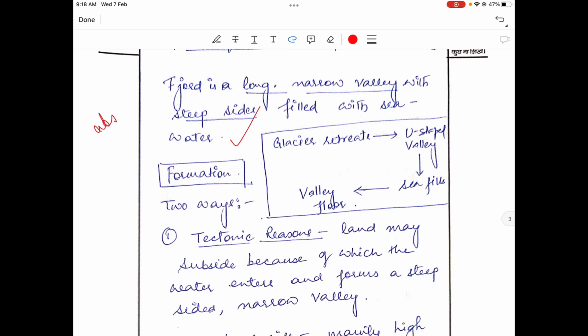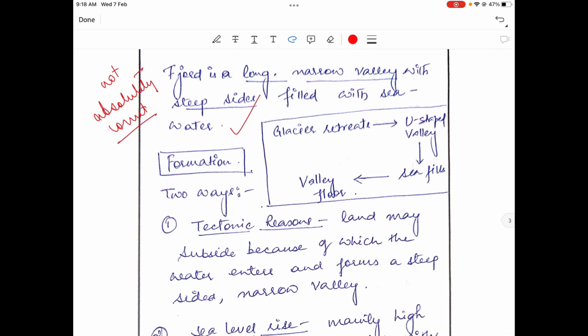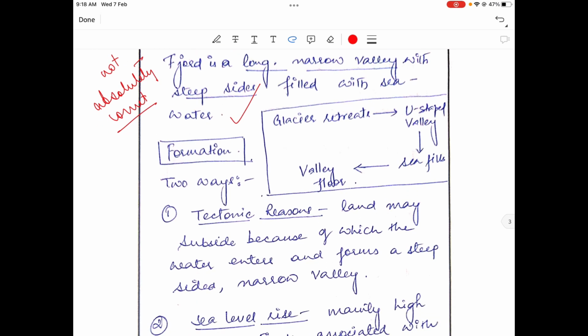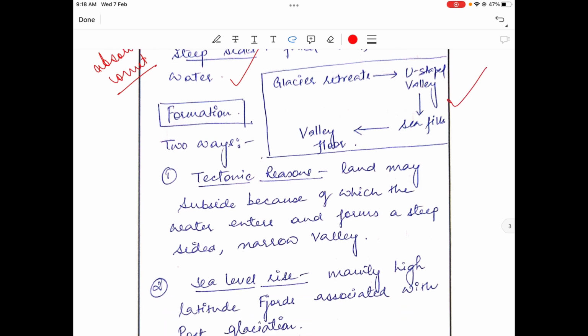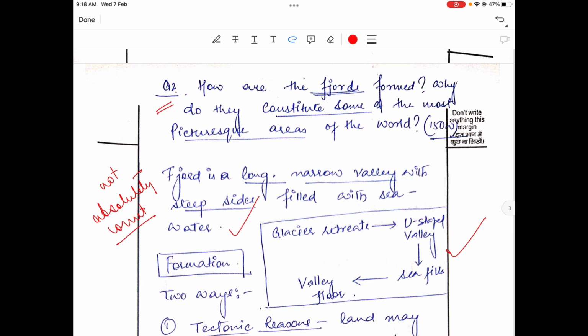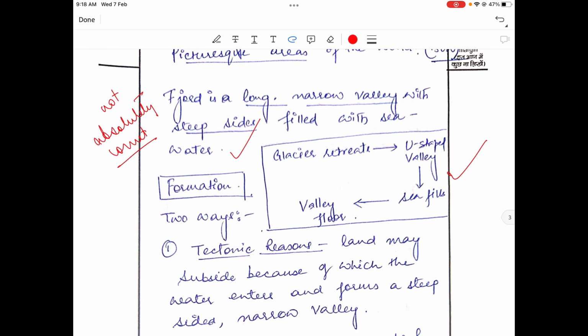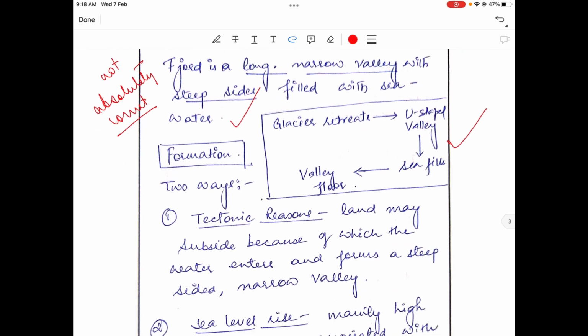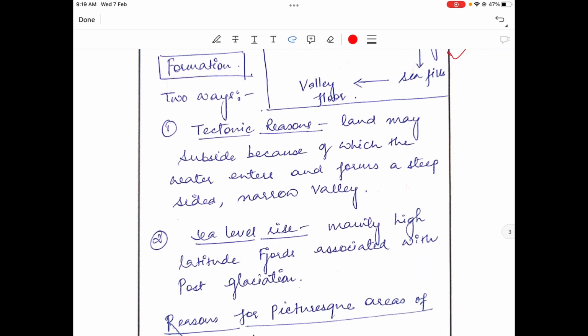Okay, not absolutely correct, but he has attempted to write a definition which is okay. Glacial retreats, U-shaped valley, sea fills valley floor. This is how exactly fjords are formed. So fjords are formed, and he has actually shown a flow diagram, which is very good. Very good.